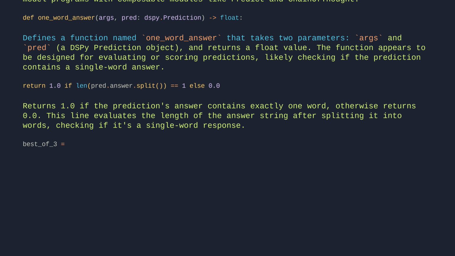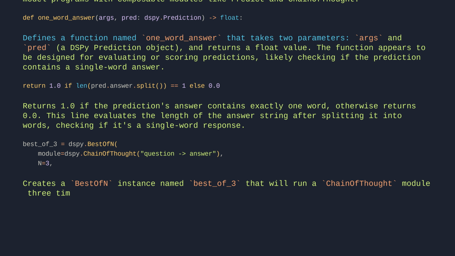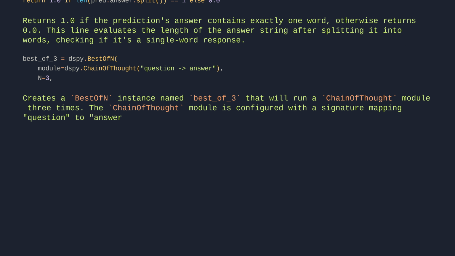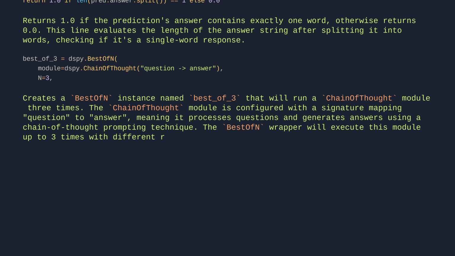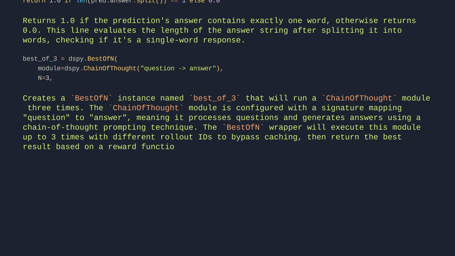best_of_3 = dspy.BestOfN(module=dspy.ChainOfThought("question -> answer"), N=3). Creates a BestOfN instance named best_of_3 that will run a ChainOfThought module 3 times. The ChainOfThought module is configured with a signature mapping, question to answer, meaning it processes questions and generates answers using a ChainOfThought prompting technique. The BestOfN wrapper will execute this module up to 3 times with different rollout IDs to bypass caching, then return the best result based on a reward function or threshold.